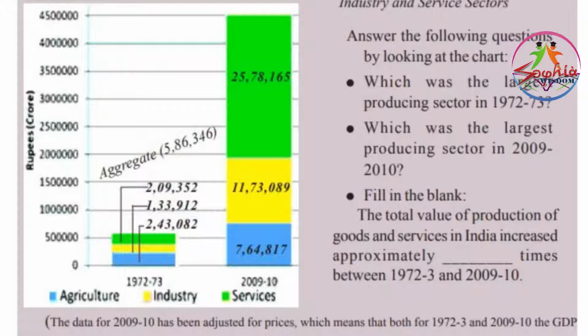gone down. When we compare the changes that have taken place in these three sectors from 1972 to 73 to 2009 and 10, we can observe that the service sector and the manufacturing sector achieved more than 10 times of growth, whereas the agricultural growth was only approximately around 7 times.